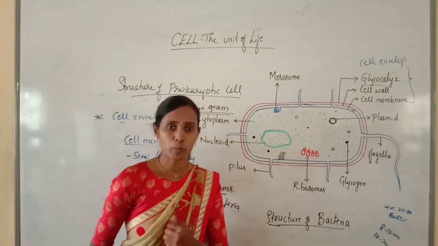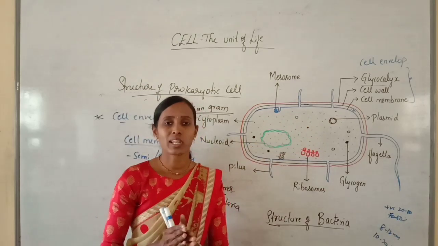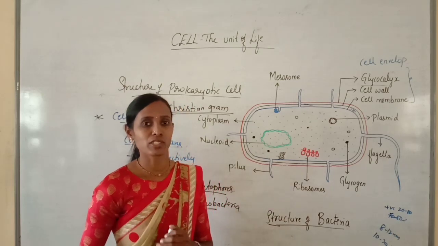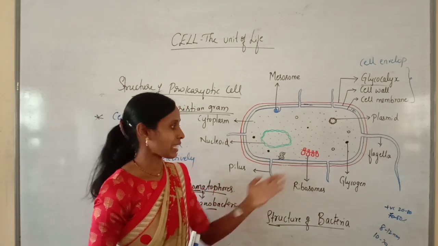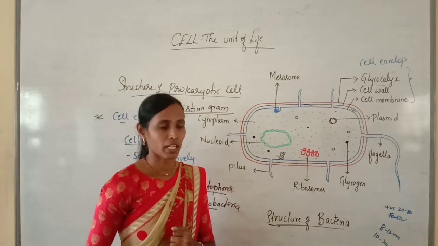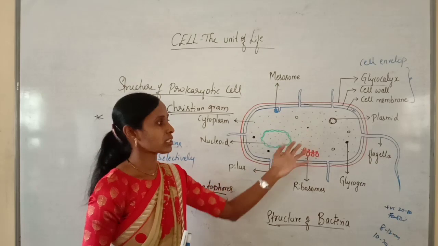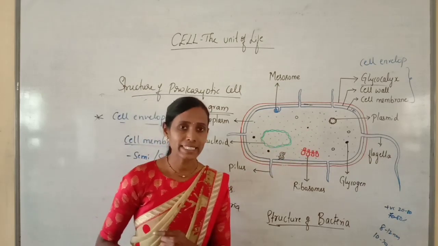Here in the cytoplasm, the membrane bound cell organelles are completely absent, but non-membranous structures are present, like ribosomes, nucleoid, and plasmid. All these structures we need to discuss in detail.